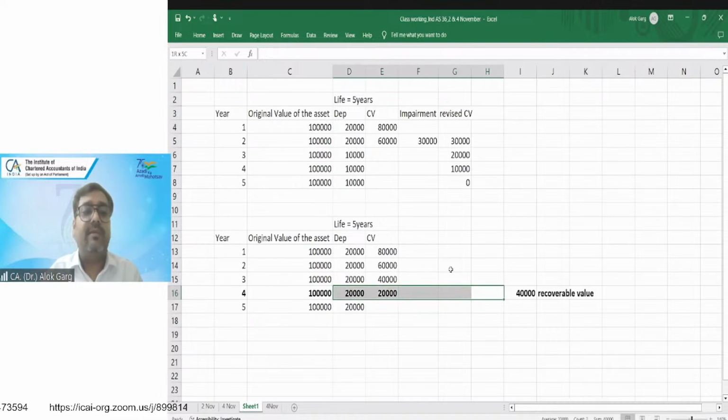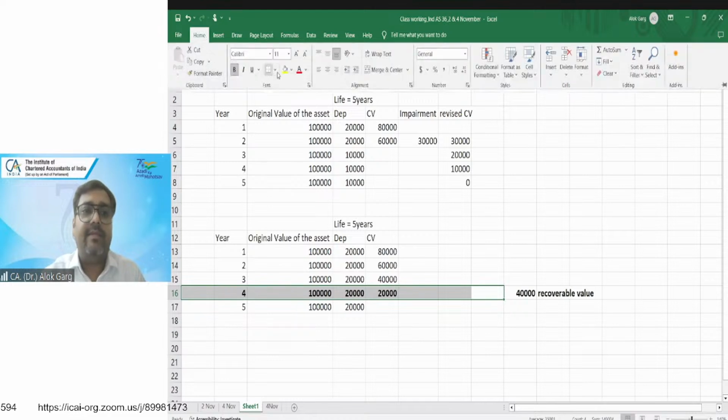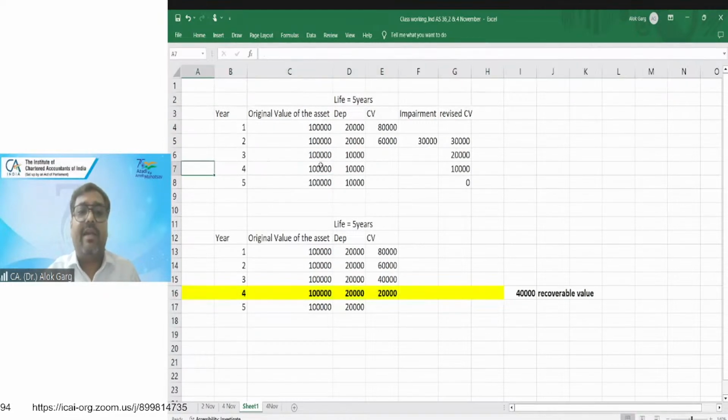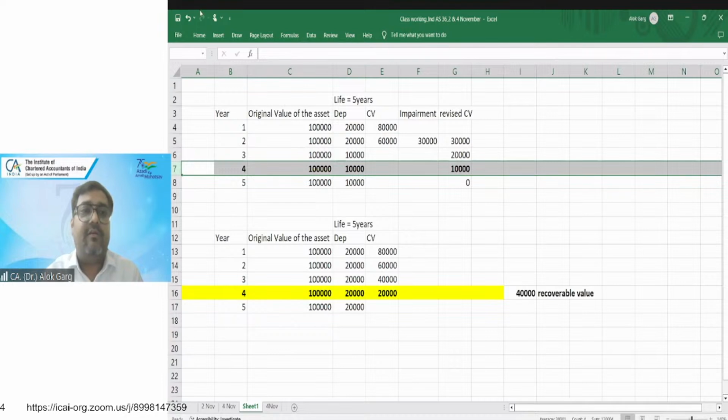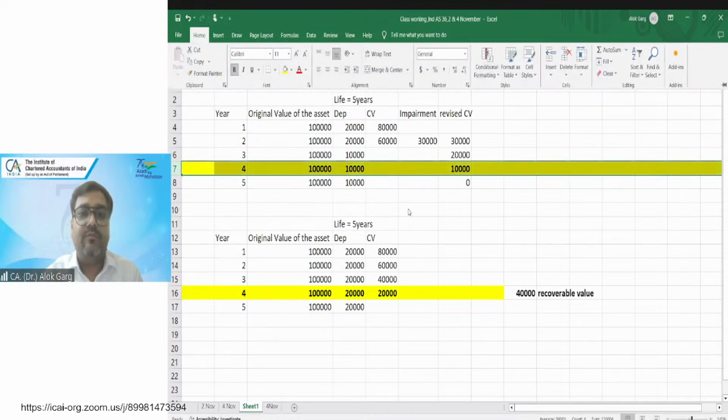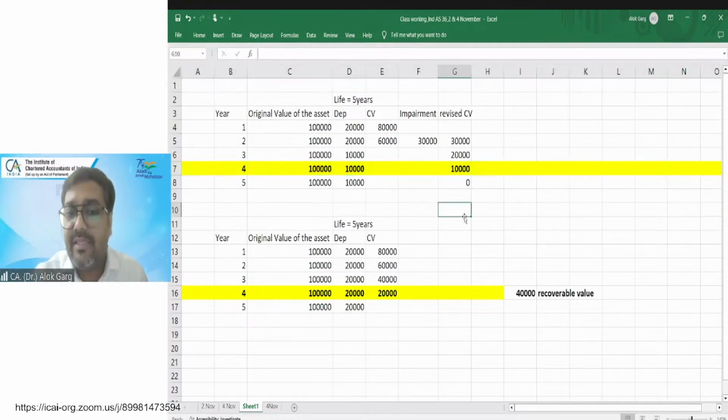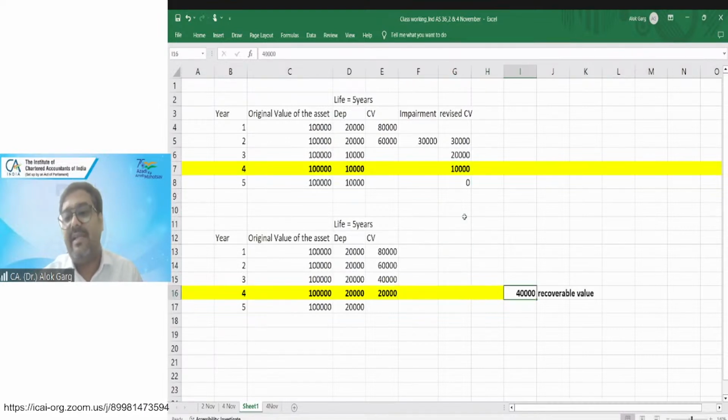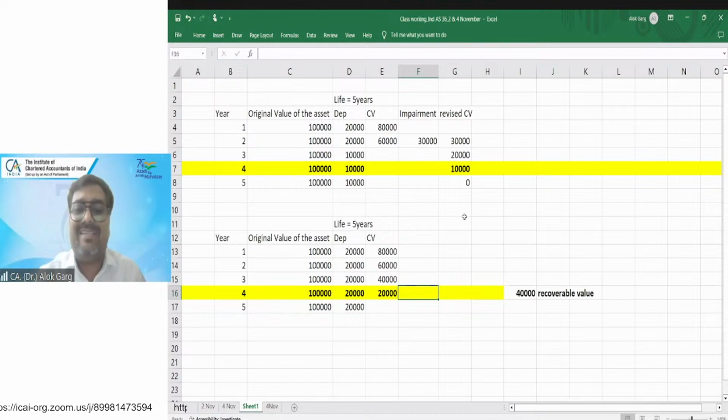My carrying value should be 3,000. This is my carrying value, right? But what is my carrying value actually at the end of the fourth year? It is 10,000, right? I would never have done the impairment. It should be 20,000. The standard says that the recoverable value is more than your carrying value. You can reverse the impairment loss only to the extent of the carrying value which would have been there had the asset never been impaired.